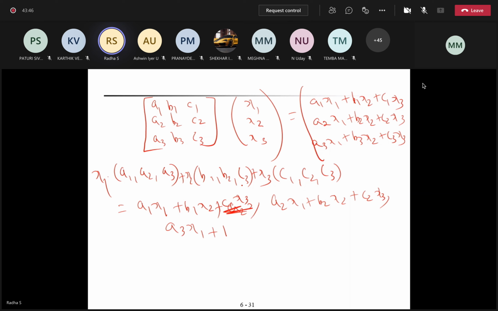Can you see these three vectors here? Same three vectors. So A times X is nothing but the column space. Correct? Yes, ma'am. Got it.